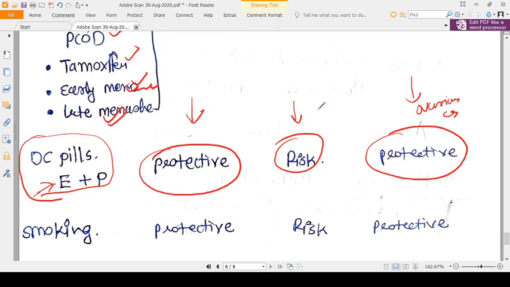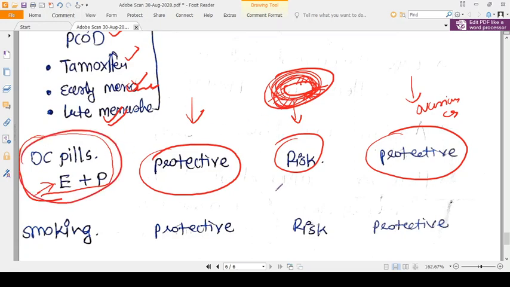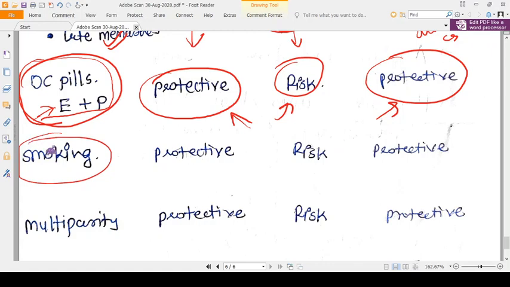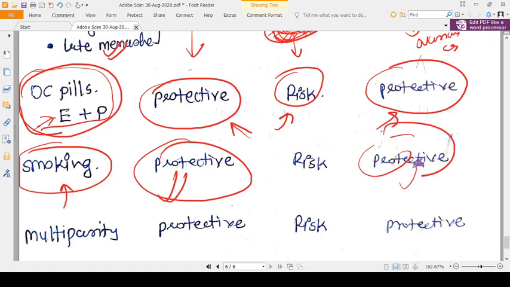Even with OC pills, with estrogen and progesterone, as I have told you, the transition zone activity becomes higher, because with progesterone the glandular columnar cells are favored, and with estrogen the squamous cells are favored. So all this transition zone activity becomes higher with OC pills. That's why OC pills are a risk factor for CA cervix, but a protective feature for endometrial carcinoma and ovarian carcinoma. Now comes smoking. As I have told you, smoking decreases the estrogen. That's why it is protective for endometrial carcinoma and ovarian carcinoma, but smoking is a risk factor for CA cervix.